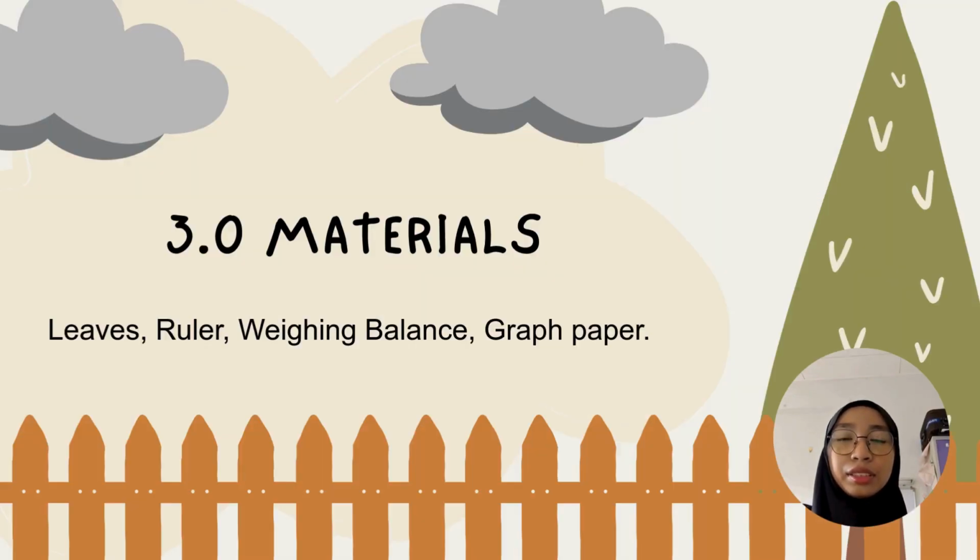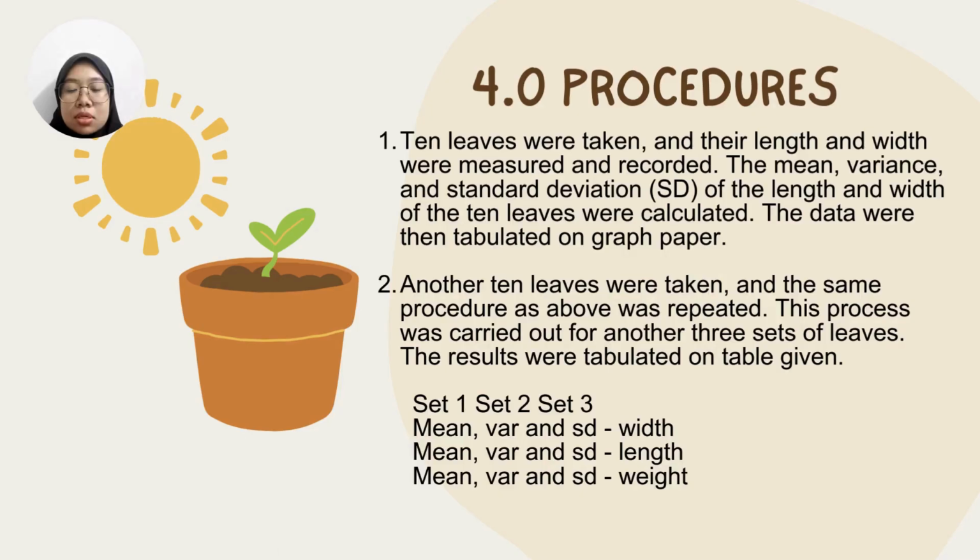These are the materials that we use in this experiment, which are leaf, ruler, weighing balance, and draft paper. Next, we have 3 steps of procedure. First, 10 leaves were taken and their length and width were measured and recorded. The mean, variance, and standard deviation of the length and width of all 10 leaves were calculated. The data were tabulated on graph paper.